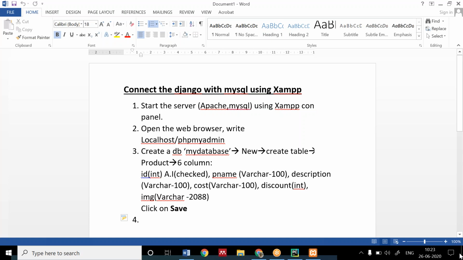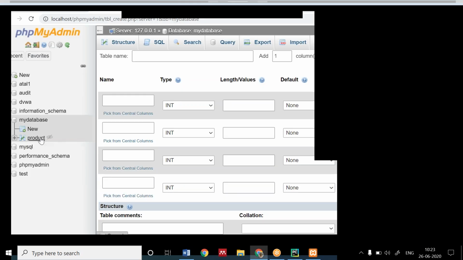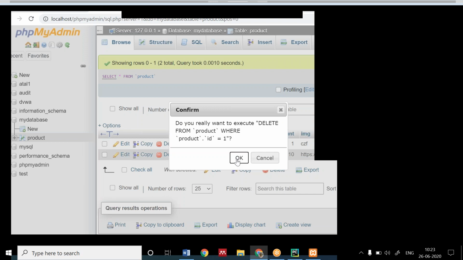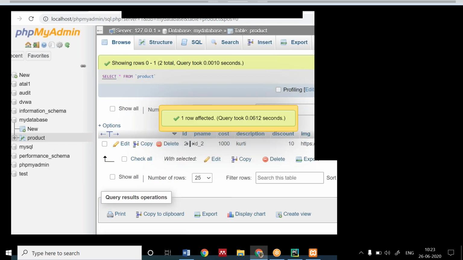Okay, Kamal, Dipanshu, Jaya. Hope everyone has created. When you create that and click on the product table, it will look like this. The blank will be there. I'm deleting it for you all. This will be looking like this. Hope you are done with that.